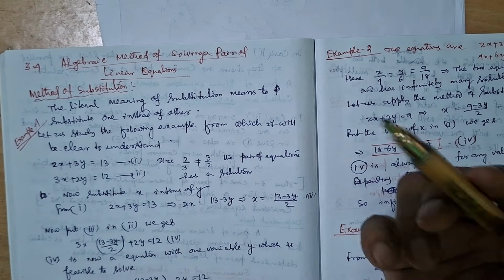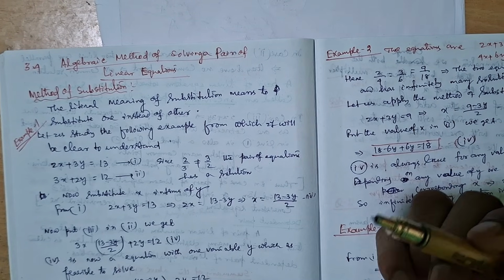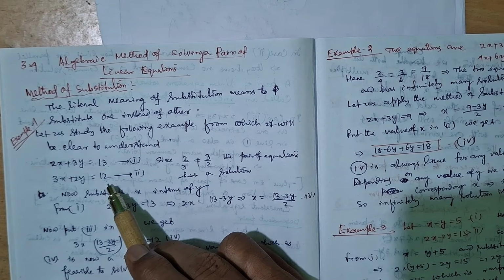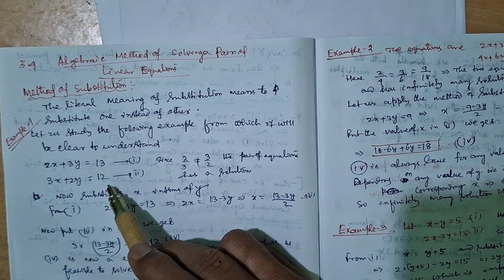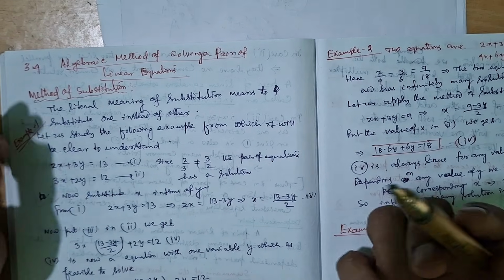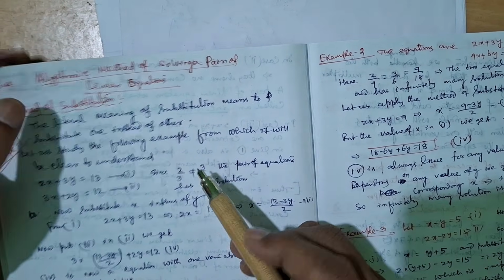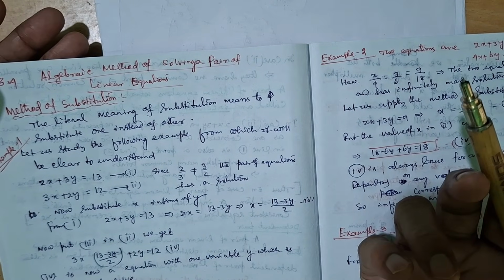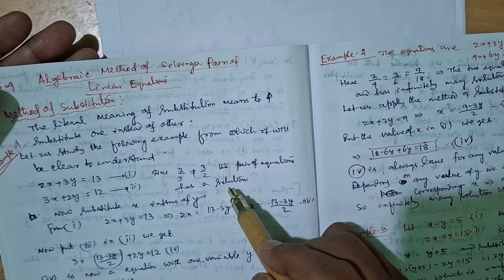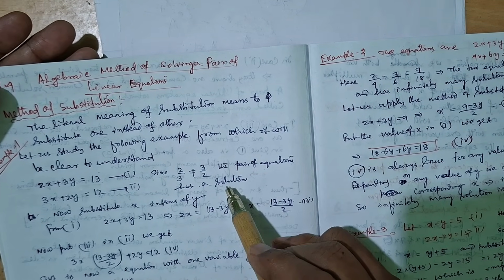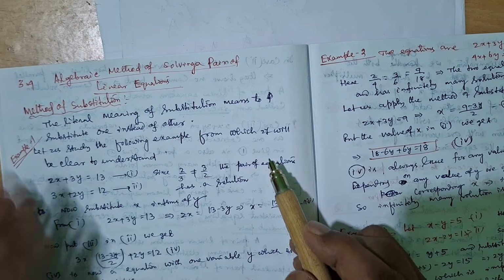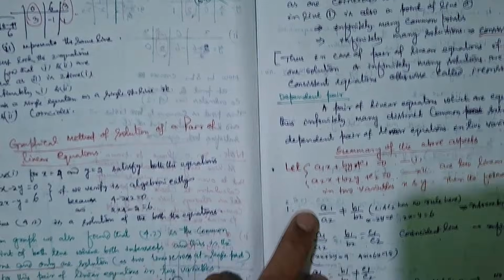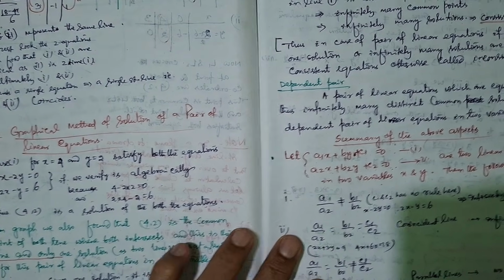Prior to proceeding to solve the equation, try to understand whether it is consistent or not. How will you verify this? It will take just 1 or 2 seconds to verify. It is 2 by 3, it is 3 by 2, not equal. Then it is automatically consistent, it will cross at one point, and it has a solution. One solution is sure because this satisfies the condition A1 by A2 is not equal to B1 by B2. Okay.